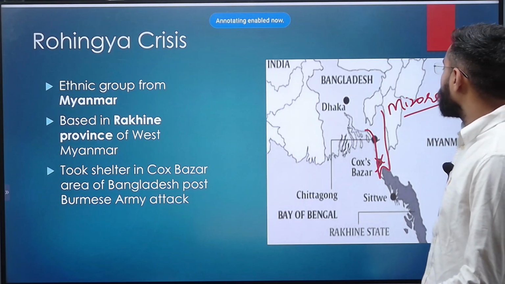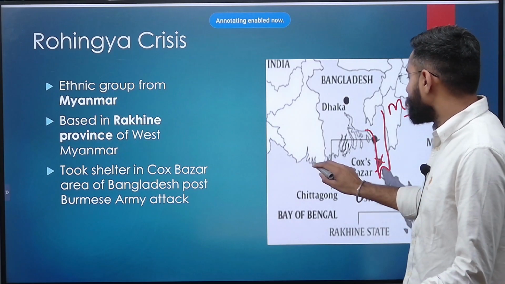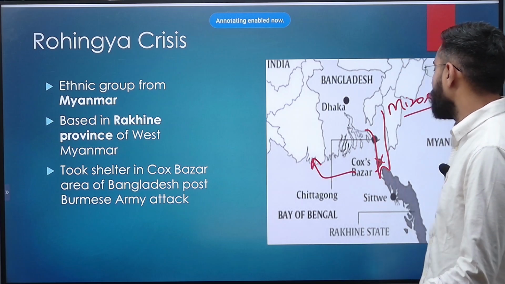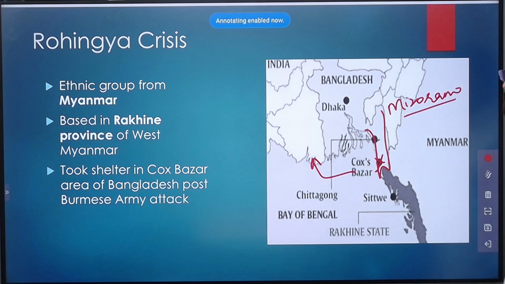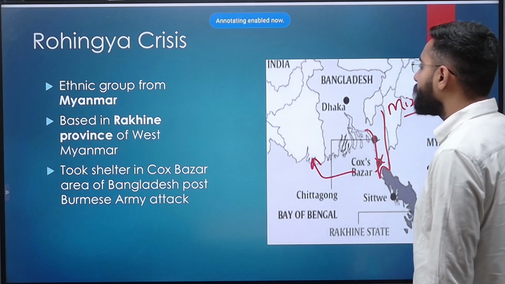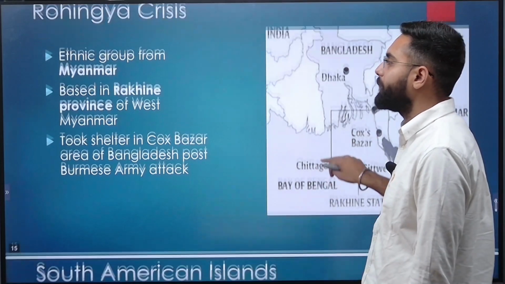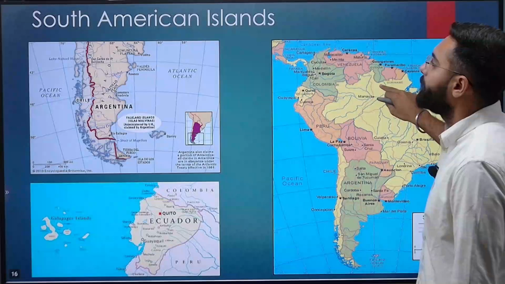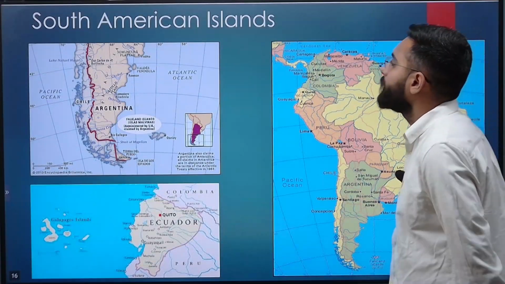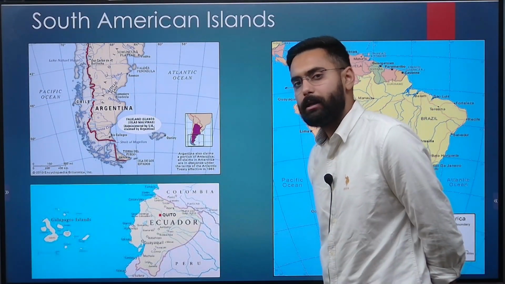So it is in close proximity with India's Mizoram and also with India's West Bengal. So Cox's Bazar is located here. Cox's Bazar, Rakhine province, and ethnic group from Myanmar. That is all you have to remember from Rohingya crisis point of view. Now moving from Asia straight away to South America.